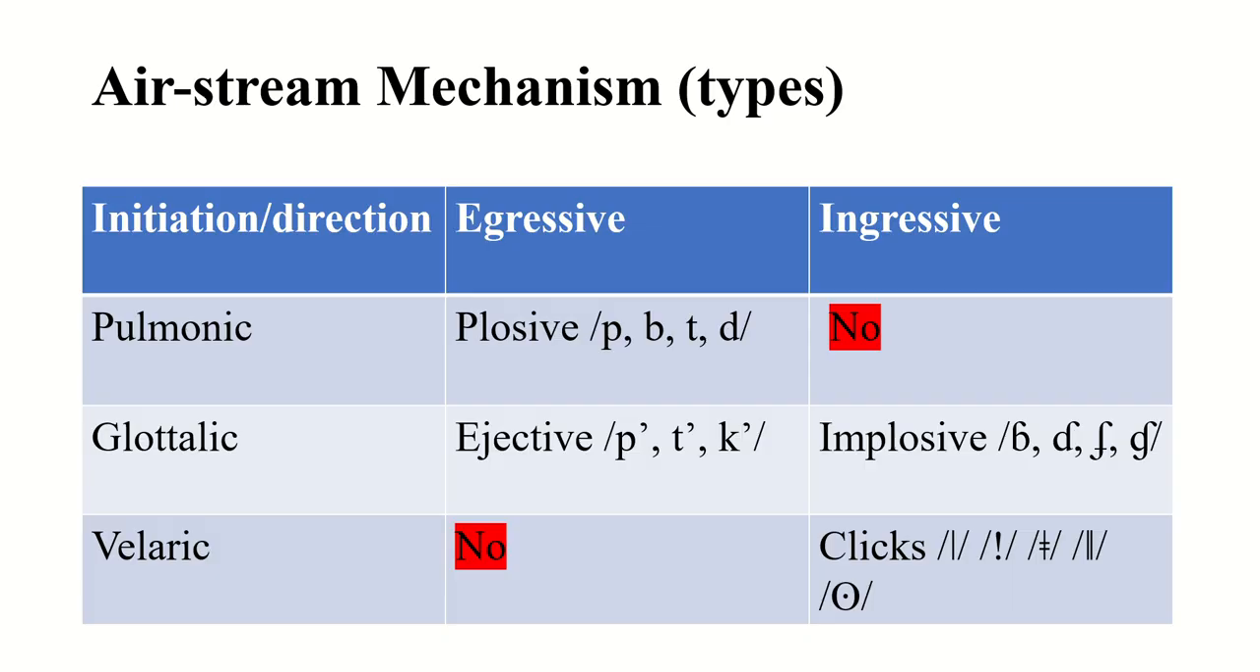There are three types of airstream mechanism on the basis of initiator: pulmonic, glottalic, velaric. And on the basis of direction, two: egressive and ingressive. This table makes it clearer. Okay, this much about airstream mechanism. Thank you very much. Hope that you understand the point.